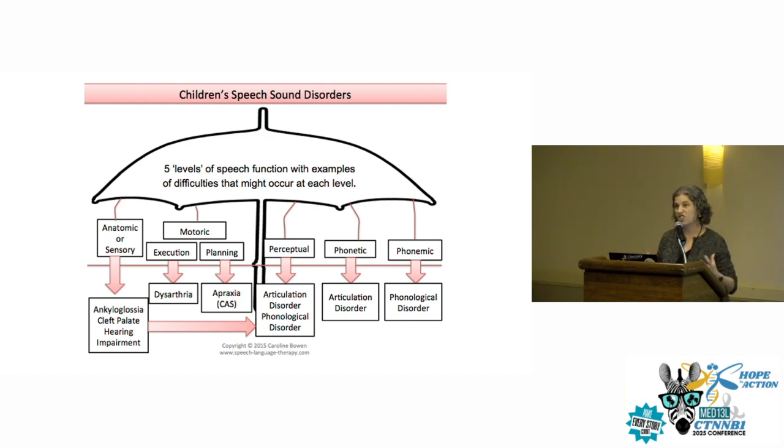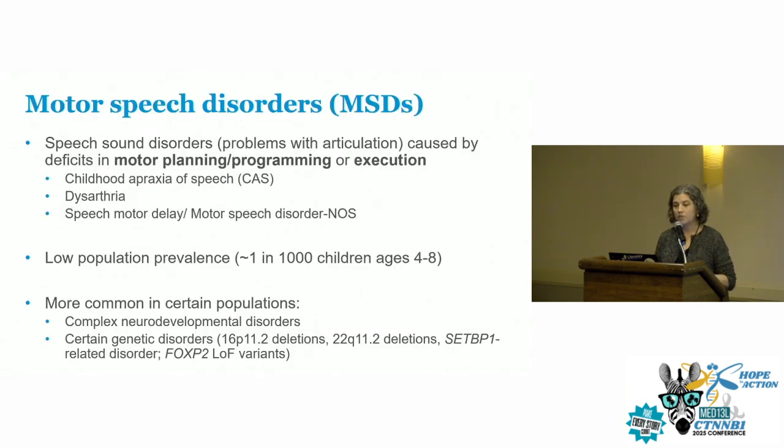Speech sound disorders in general are really common. It's actually the most common problem of early childhood. It affects up to 5% of all kids between the ages of 3 and 17. But when we look at motor speech disorders specifically, these are actually quite rare. We can define motor speech disorders as problems with articulation that are caused by deficits in either motor planning and programming, leading to apraxia, or motor execution, which leads to dysarthria.